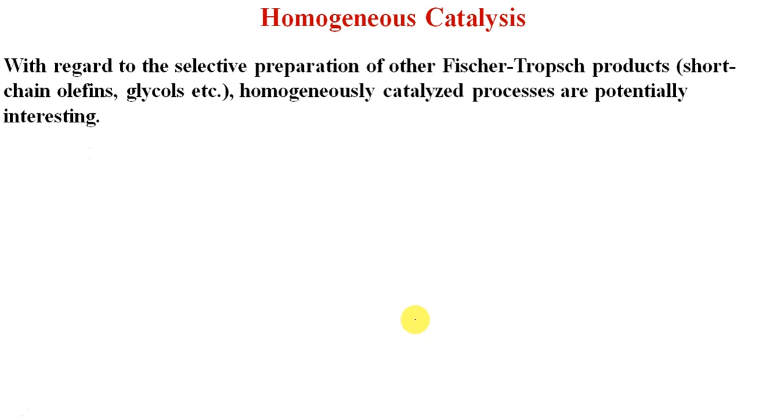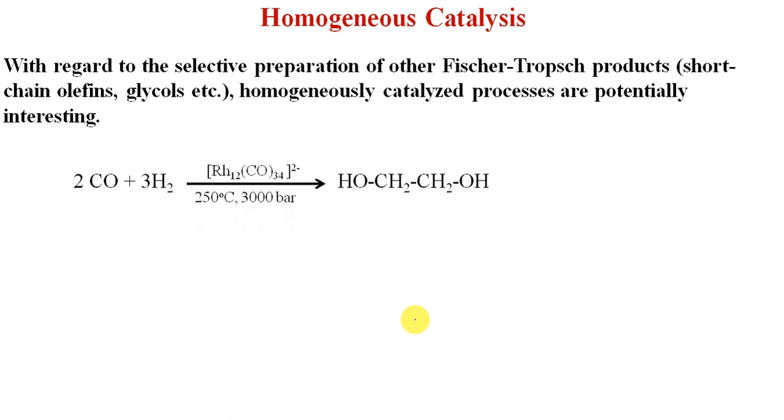There are also some examples of homogeneous catalysis for Fischer-Tropsch products. The main advantage is that such reactions are somewhat more selective and are responsible for the production of short chain olefins and glycols. If we use the catalyst Rh12(CO)34 2- at 250 degrees centigrade and 3000 bar pressure, we get the product ethylene glycol from syngas, in which the composition is 1:1.5 for CO and H2.